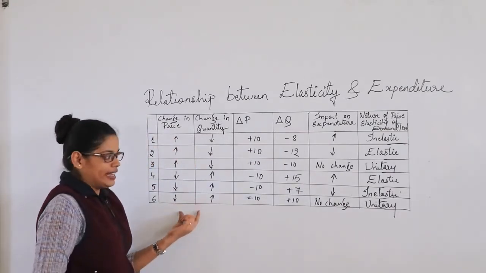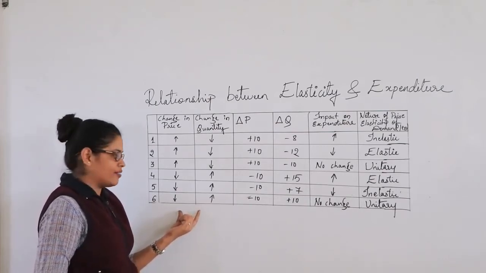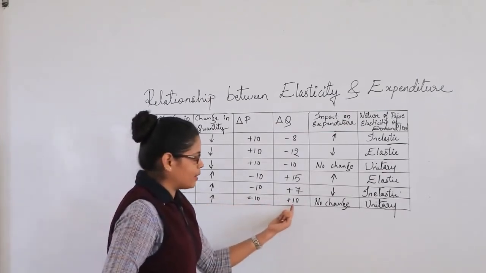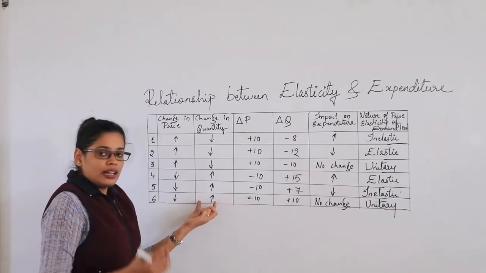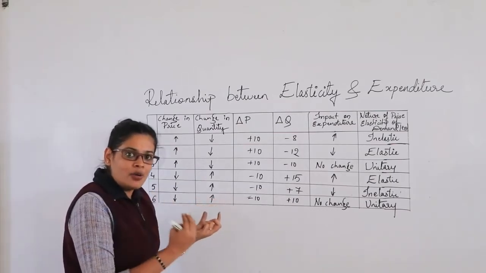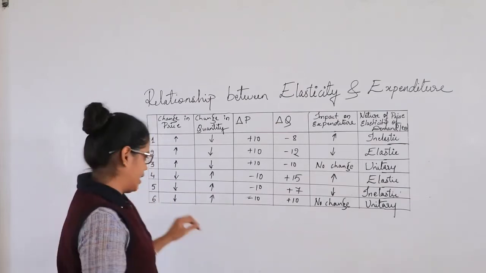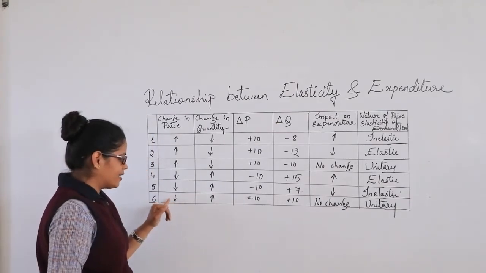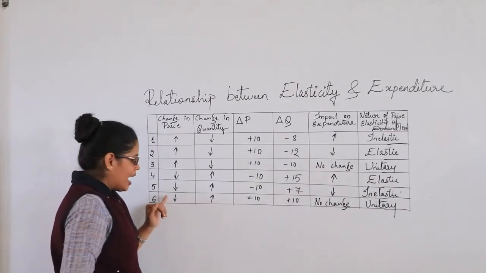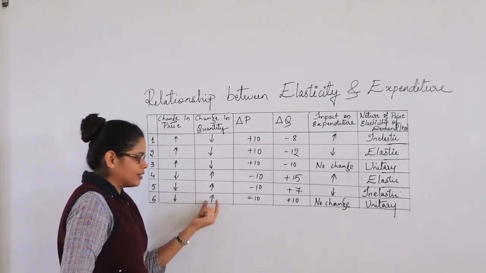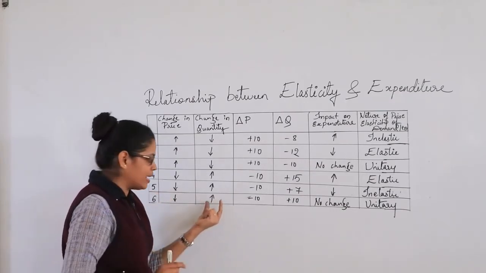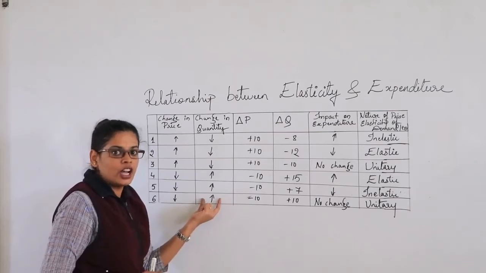And again in the last situation we have seen minus 10 and plus 10. The equal amount has been reduced and the equal amount has been raised. So the percentage decline in the price has the same amount of increase in the quantity.